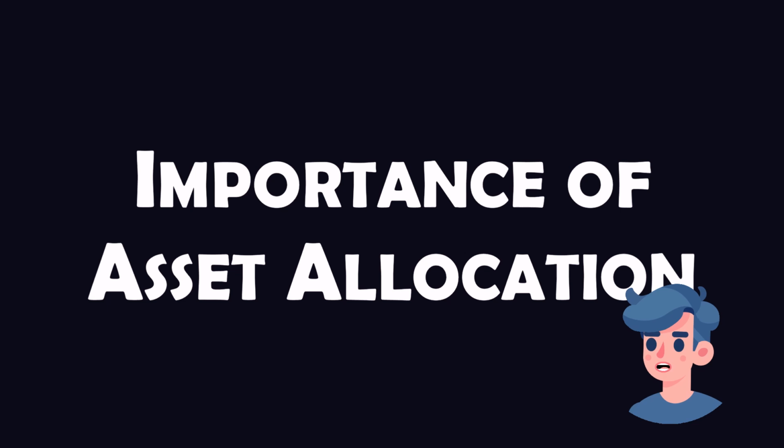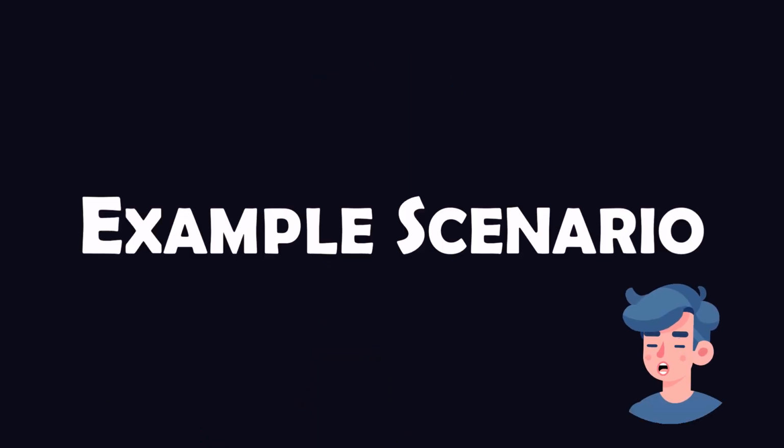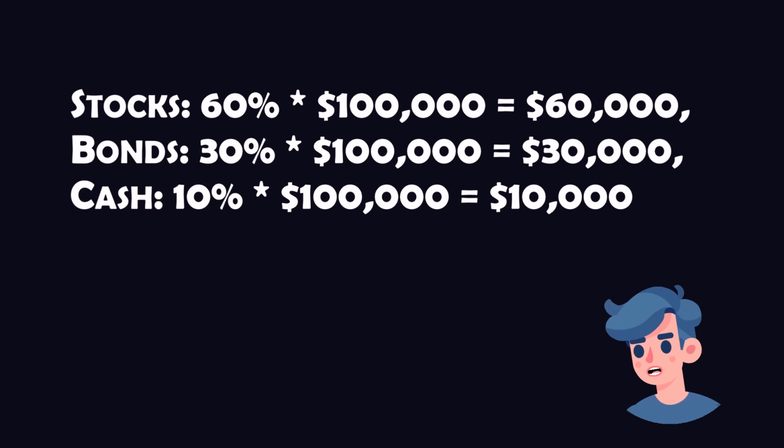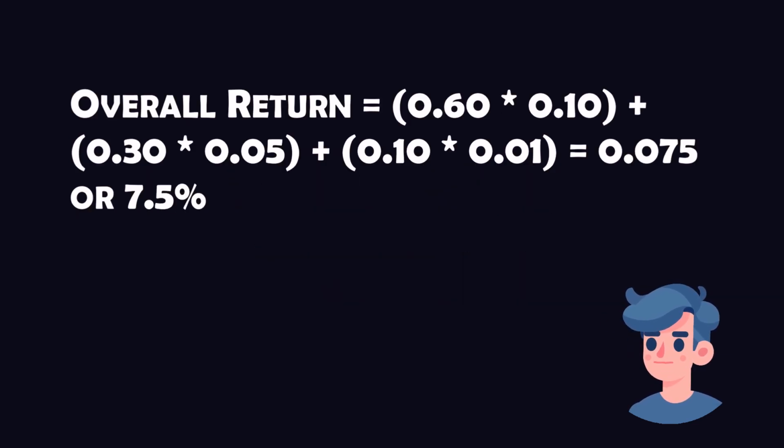Why should you care about asset allocation? Proper asset allocation can help you manage risk more effectively by diversifying your portfolio. Imagine you have a portfolio of $100,000, and you decide to allocate 60% to stocks, 30% to bonds, and 10% to cash. Over a year, stocks might generate a return of 10%, bonds 5%, and cash 1%. Now, let's calculate the overall return of your portfolio.